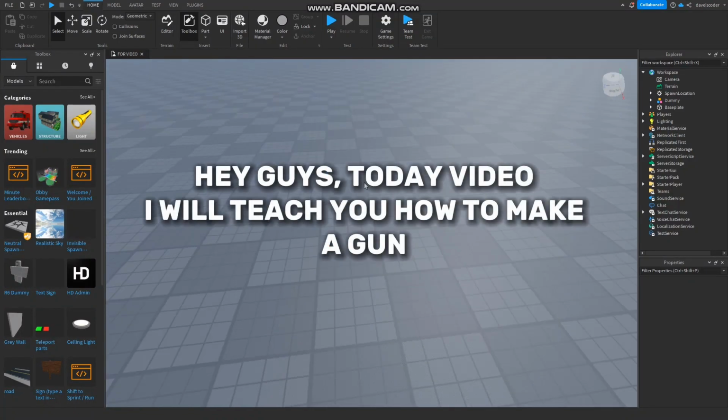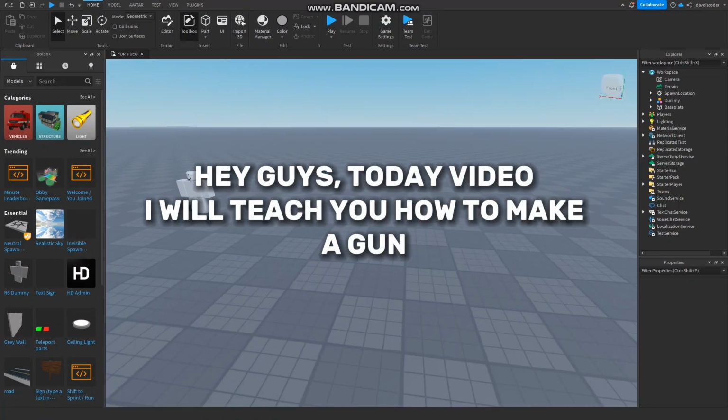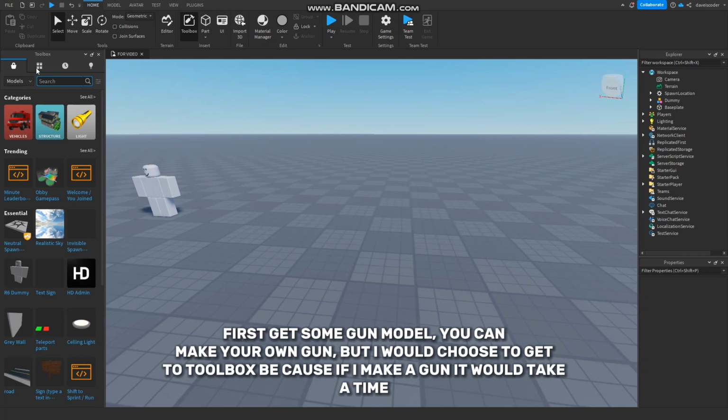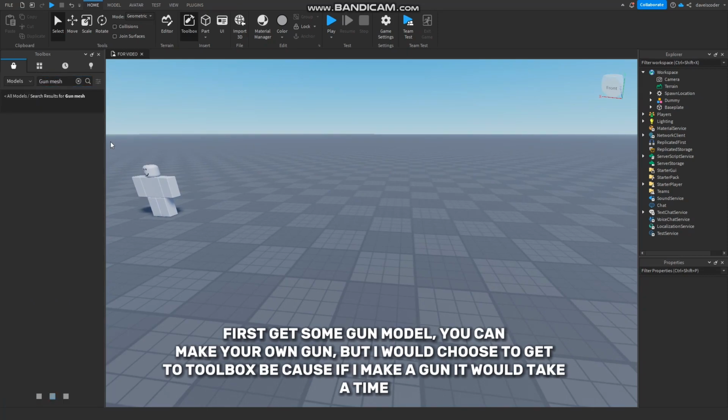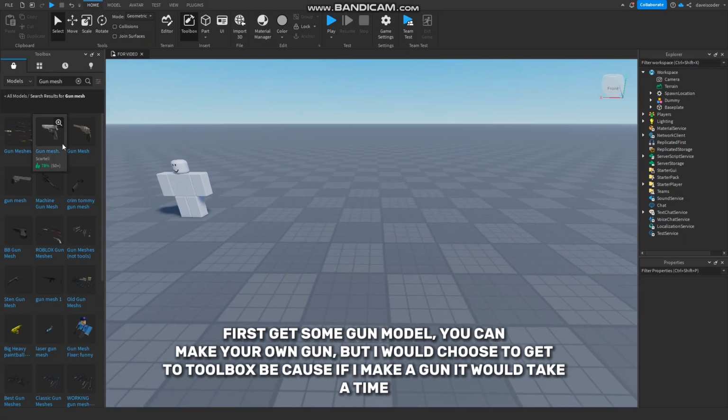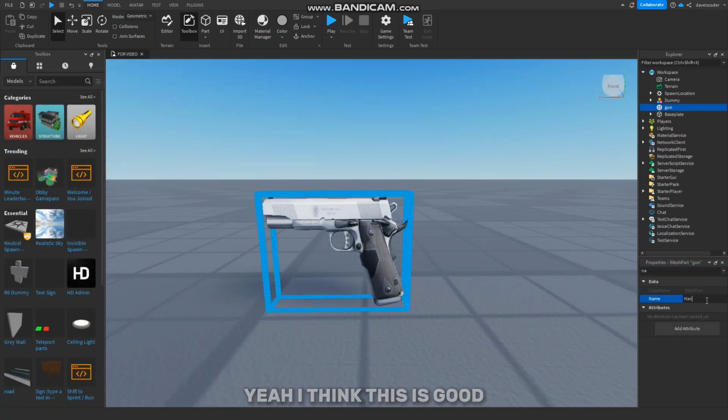Hey guys, today's video will teach you how to make a gun. First, get some gun model. You can make your own gun, but I would choose to get a toolbox because if I make a gun it would take a long time. Yeah, I think this is good.